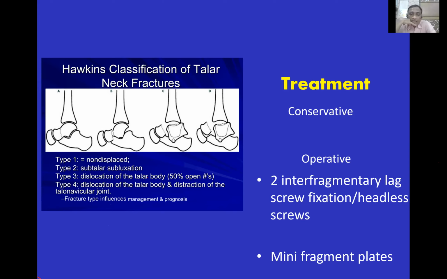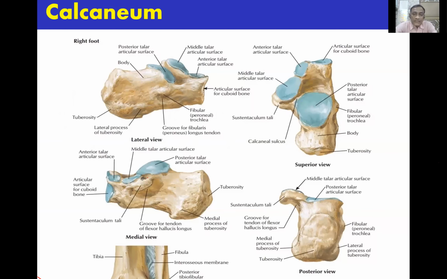The next bone is the calcaneum. You can see superiorly there is a posterior talar facet, middle articular facet, and anterior facet. There is the articular surface for the cuboid. Laterally there is a peroneal trochlea. Posteriorly there is a tibial tuberosity. There is a groove for the peroneus longus tendon just behind the peroneal trochlea. There is a sustentaculum tali seen on the medial side.